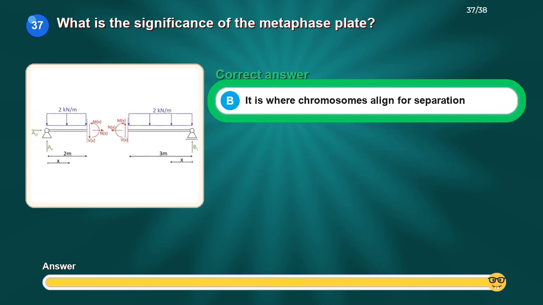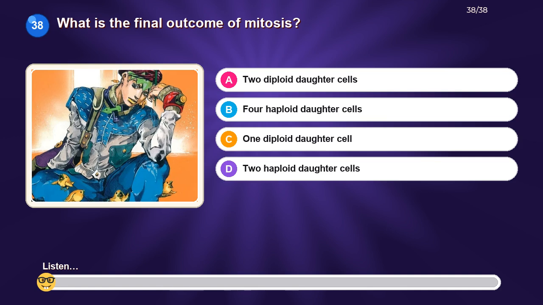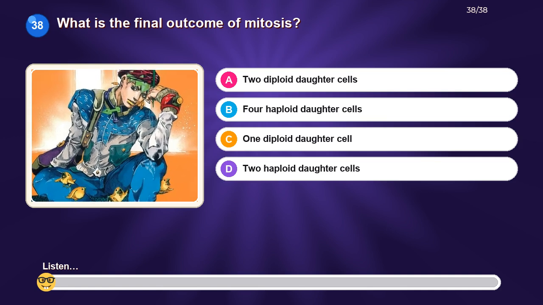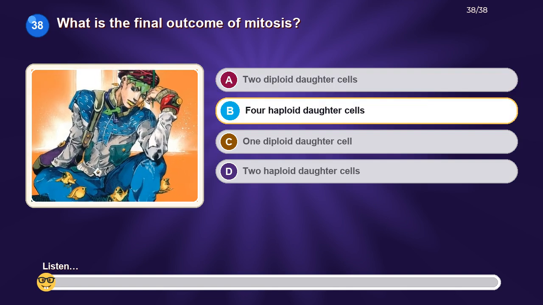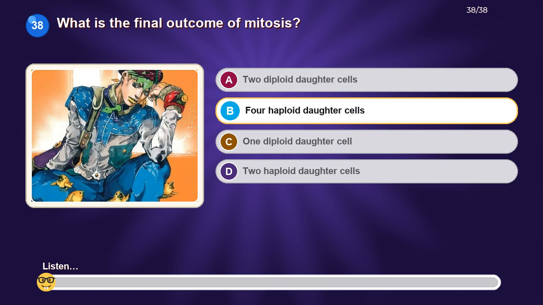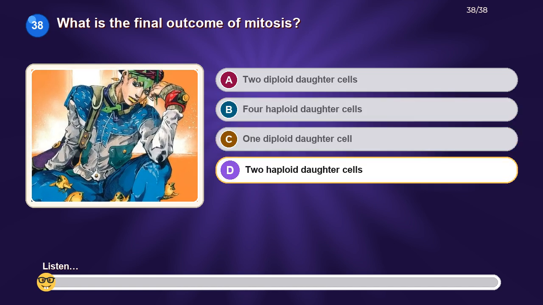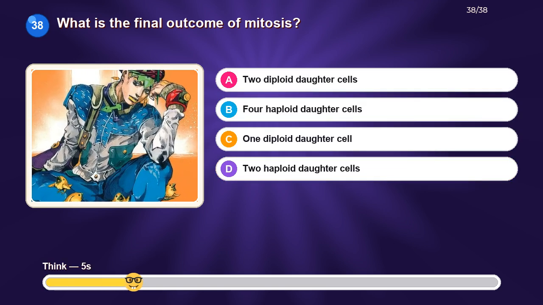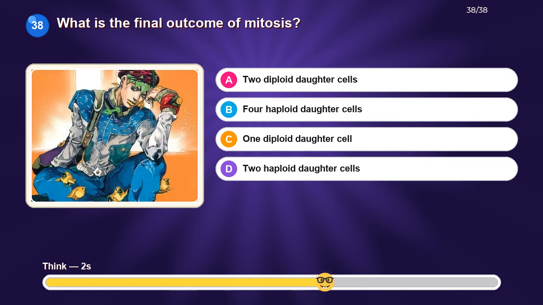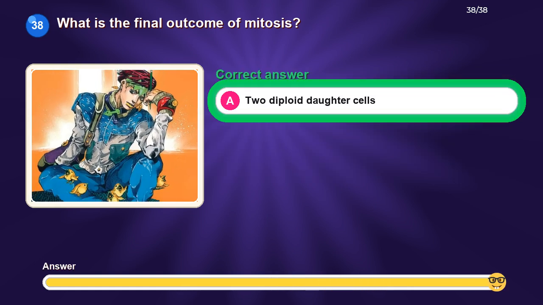The correct answer is, it is where chromosomes align for separation. What is the final outcome of mitosis? Option A. Two diploid daughter cells. Option B. 4 haploid daughter cells. Option C. 1 diploid daughter cell. Option D. 2 haploid daughter cells. The correct answer is 2 diploid daughter cells.